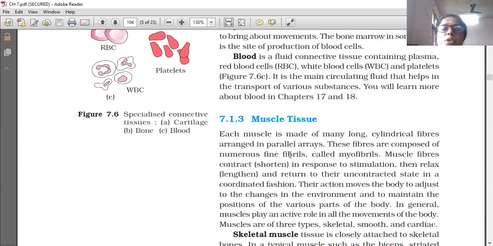So, what was told about the muscle? Each muscle is made of many long cylindrical fibers arranged in parallel groups. These fibers are composed of numerous fine fibrils called myofibrils. Muscle fibers contract in response to stimulation. The most important property of muscle fiber is its contraction.